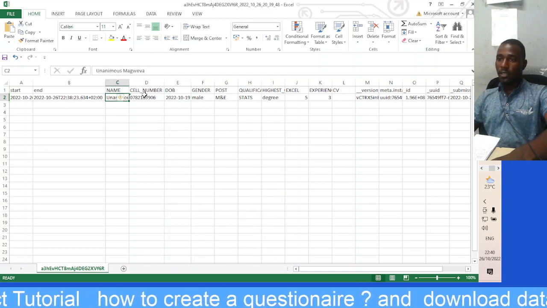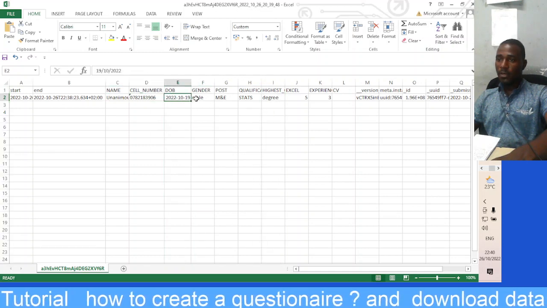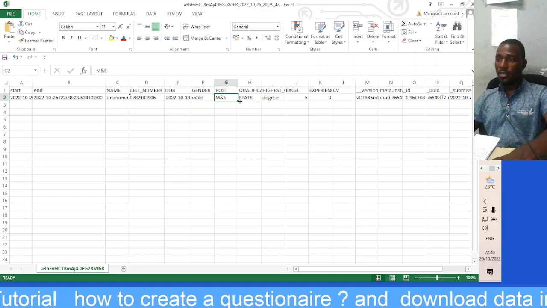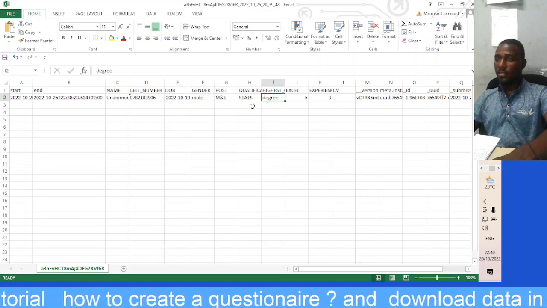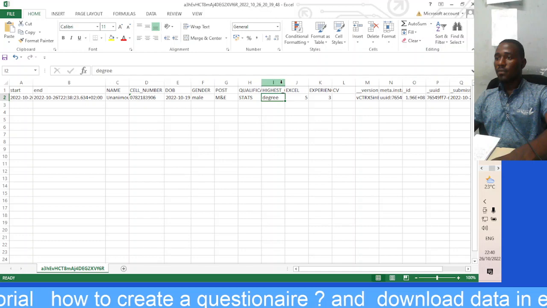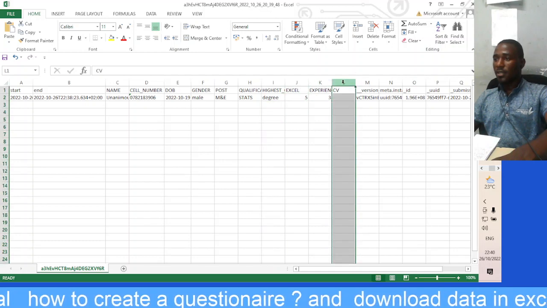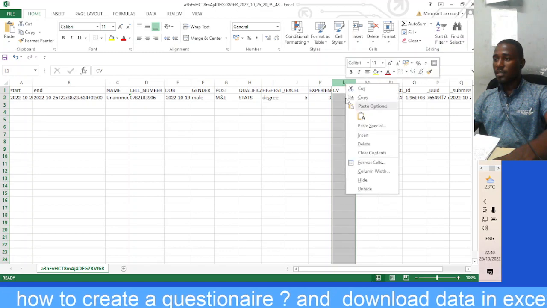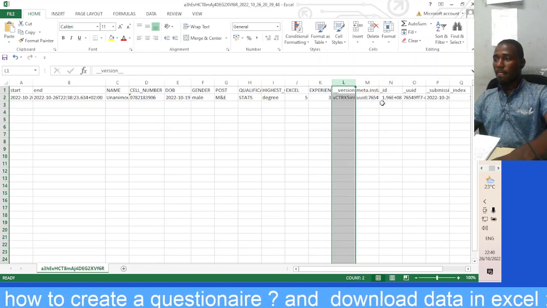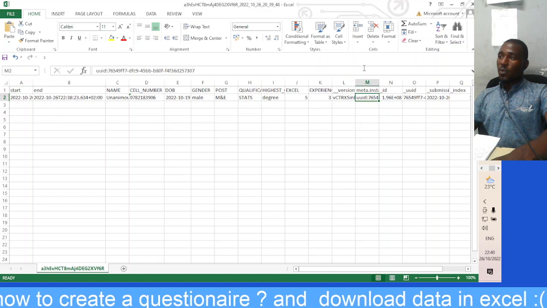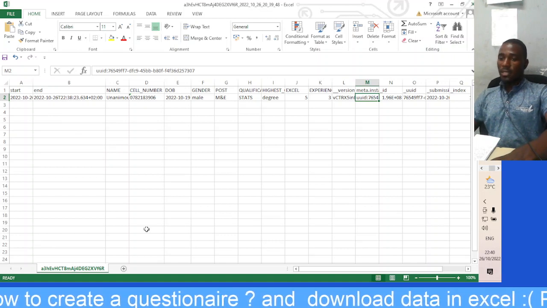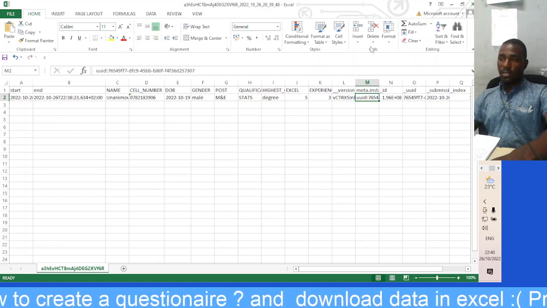You can see the name, the phone number, the date of birth, the gender, the post applied, the qualification, the degree, the highest qualification, level of Excel experience. Unfortunately, the CV, you can't see it in Excel. Therefore, let's move on to some techniques in data cleaning in Excel.